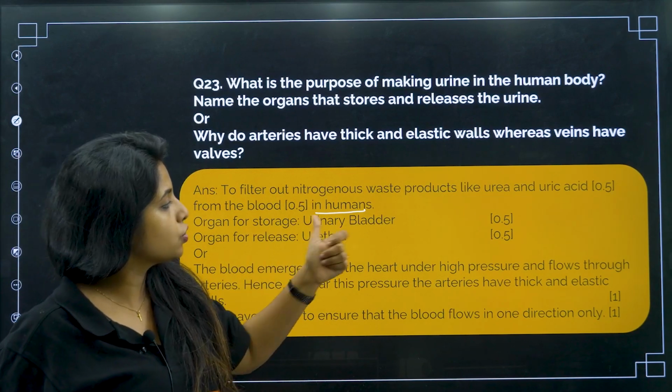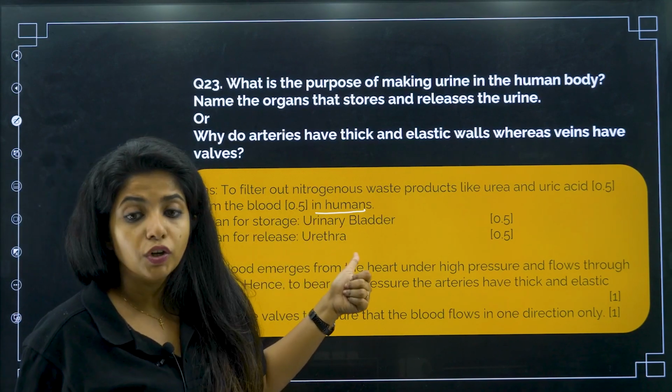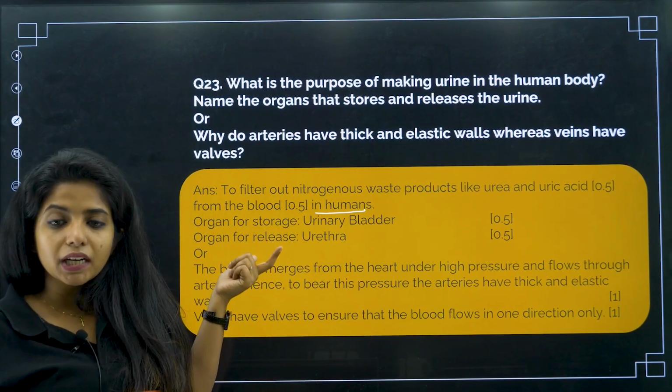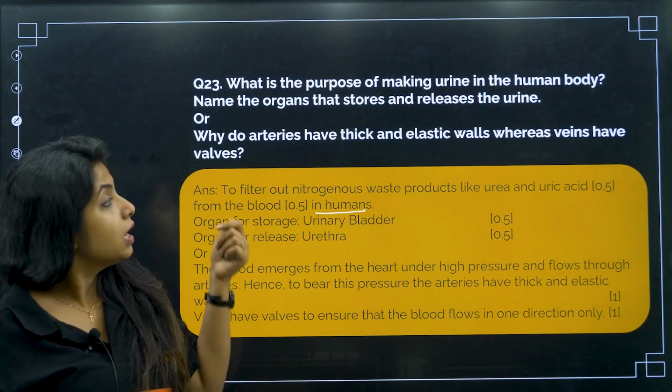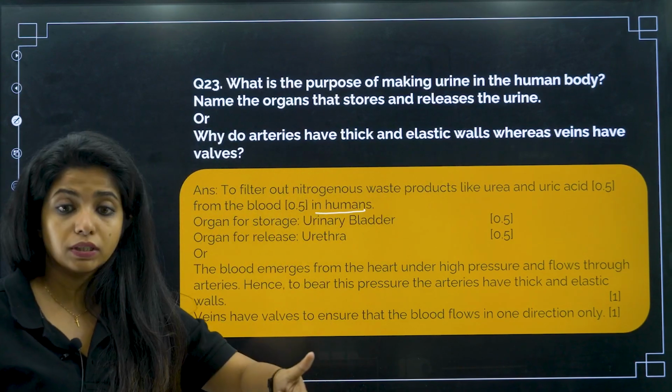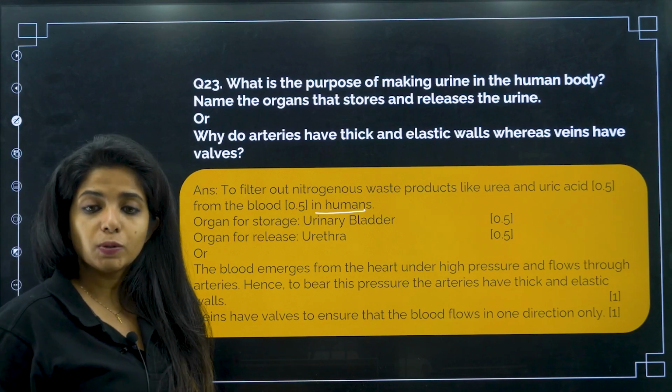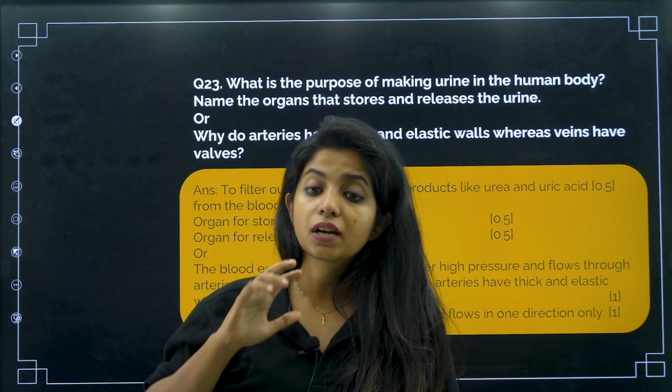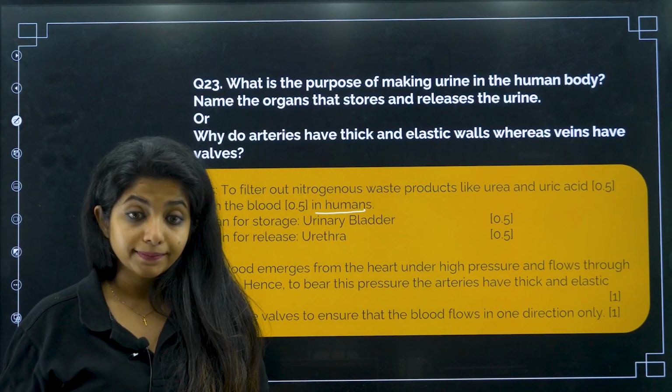Now organ for storage is urinary bladder, organ for release is what? Urethra. How systematically have they written? You should be knowing that, right? Now why do arteries have thick and elastic walls whereas veins have valves? Why do arteries which are there have thick and elastic walls, my dear children?